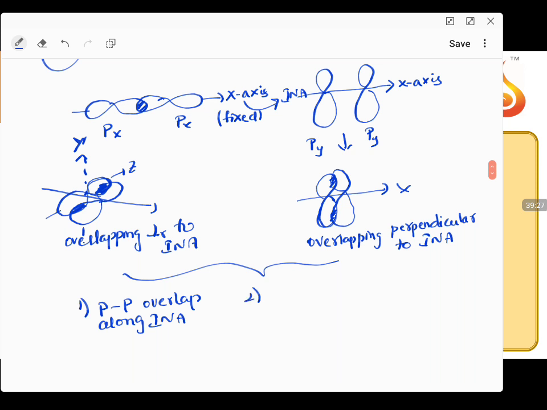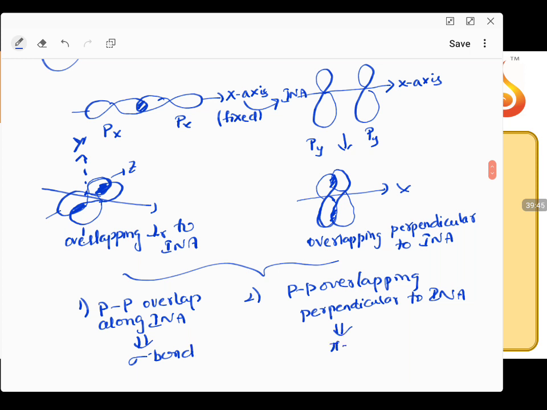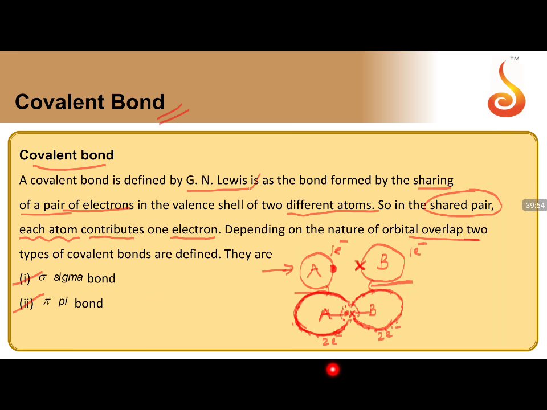The second case is pp overlapping perpendicular to the internuclear axis. This leads to a sigma bond and this leads to a pi bond. So we are classifying the bonds into two types: one is the sigma bond, the other one is the pi bond.